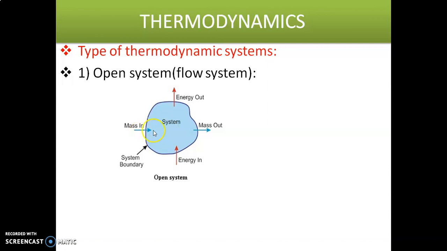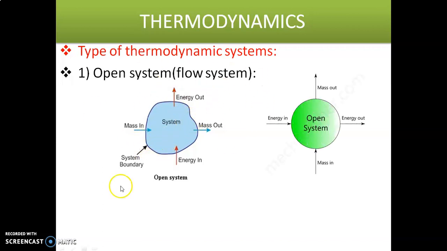In this system, mass is entering and energy is also entering, and mass is leaving and energy is also leaving the system. So the system in which both energy as well as mass transfer across the boundary is called an open system.